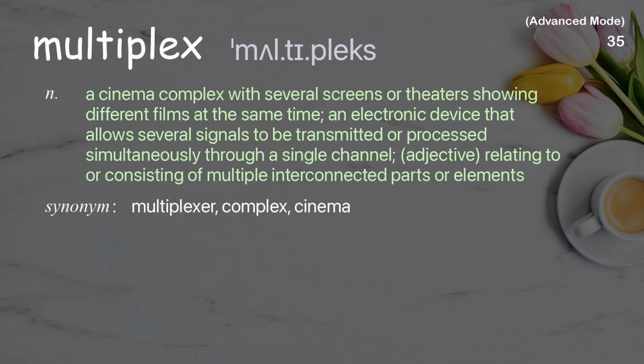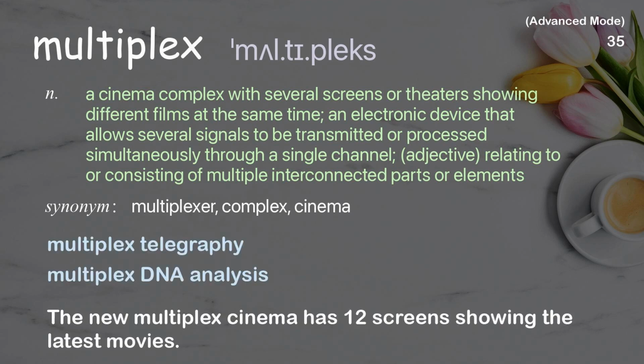Multiplex. A cinema complex with several screens or theaters showing different films at the same time, an electronic device that allows several signals to be transmitted or processed simultaneously through a single channel. Adjective, relating to or consisting of multiple interconnected parts or elements. Examples: Multiplex telegraphy. Multiplex DNA analysis. The new multiplex cinema has 12 screens showing the latest movies.